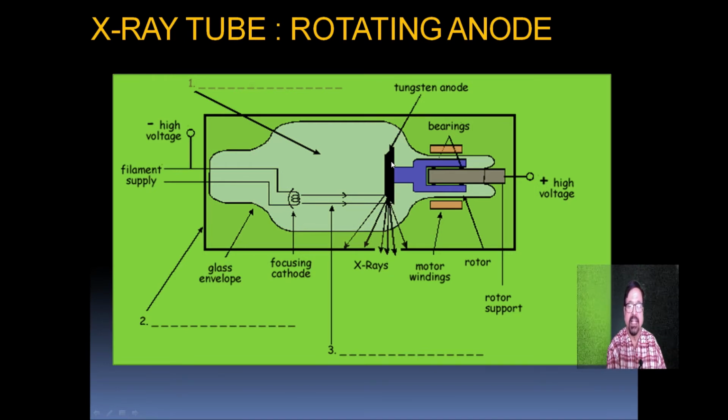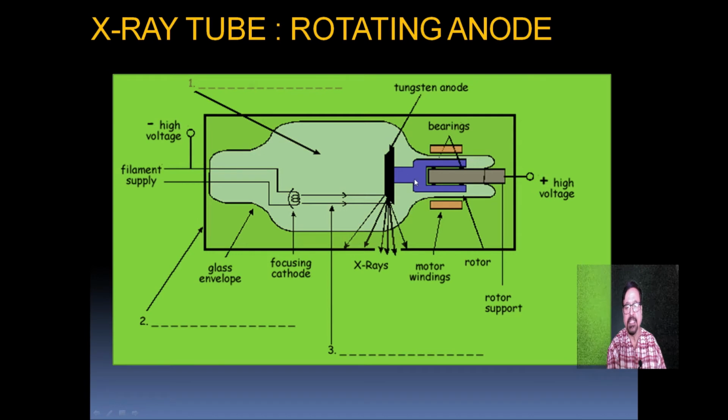Now as we have said, this anode has got a tungsten track and it has got angulation. Now these are the things which make it rotate. So these are the bearings. This is the rotor which will make it rotate.